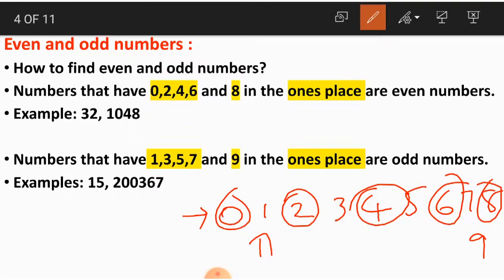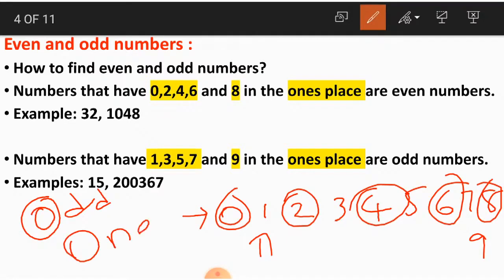So how can you remember this? The word odd starts with the letter O, and the word one also starts with the letter O. Yes or no, children? So odd numbers start with 1.